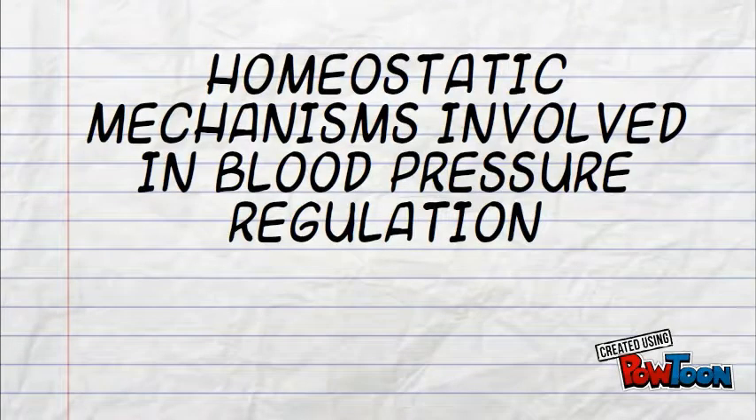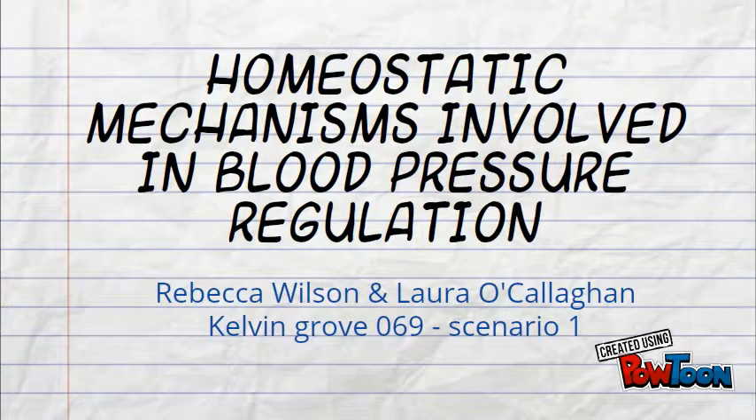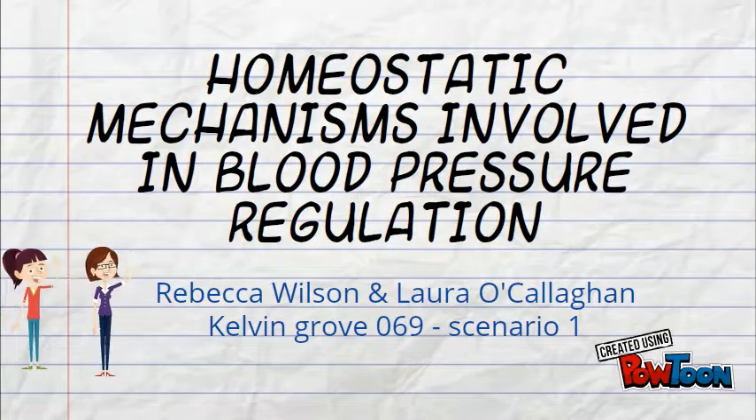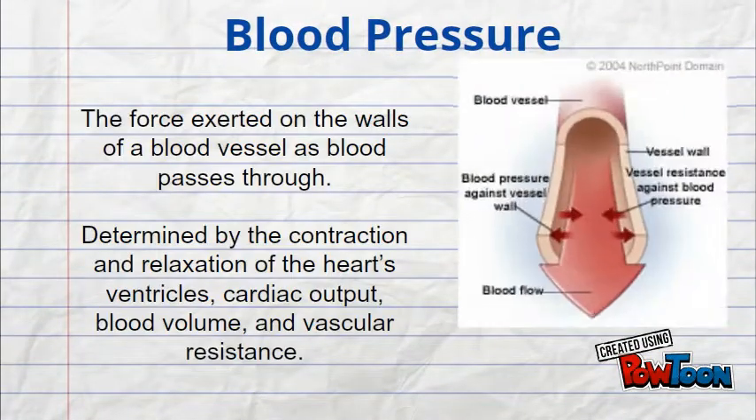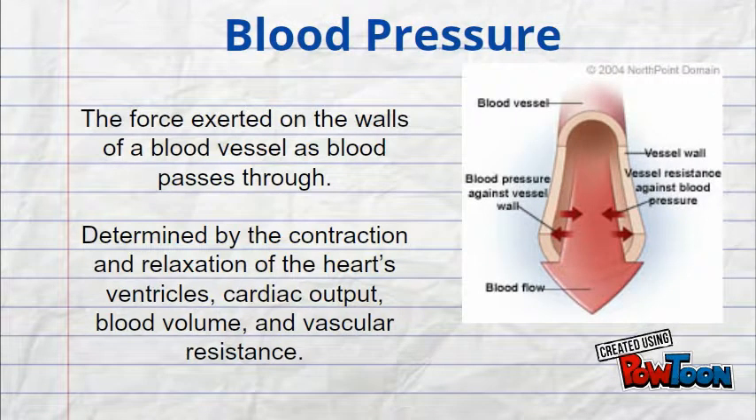The homeostatic mechanism involved in blood pressure regulation. Blood pressure is the force exerted on the walls of a blood vessel as blood passes through. It is determined by the contraction and relaxation of the heart's ventricles, cardiac output, blood volume, and vascular resistance.